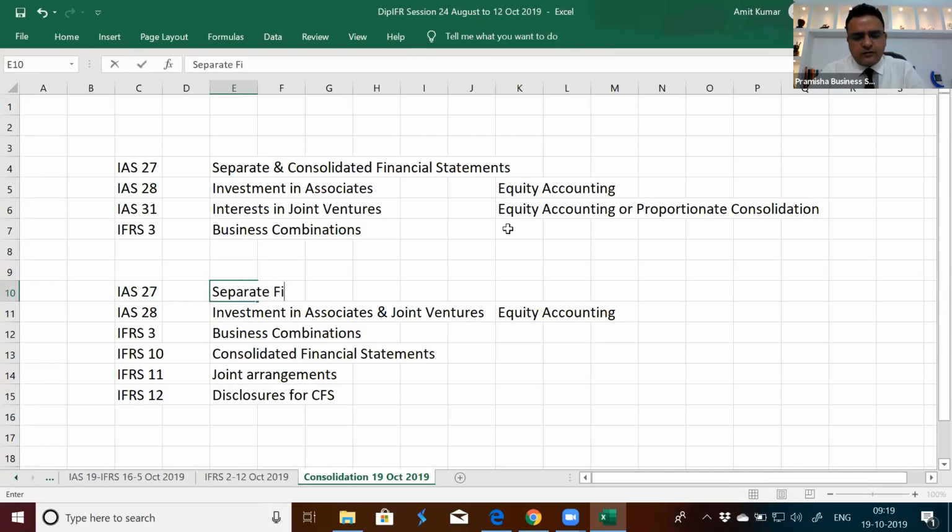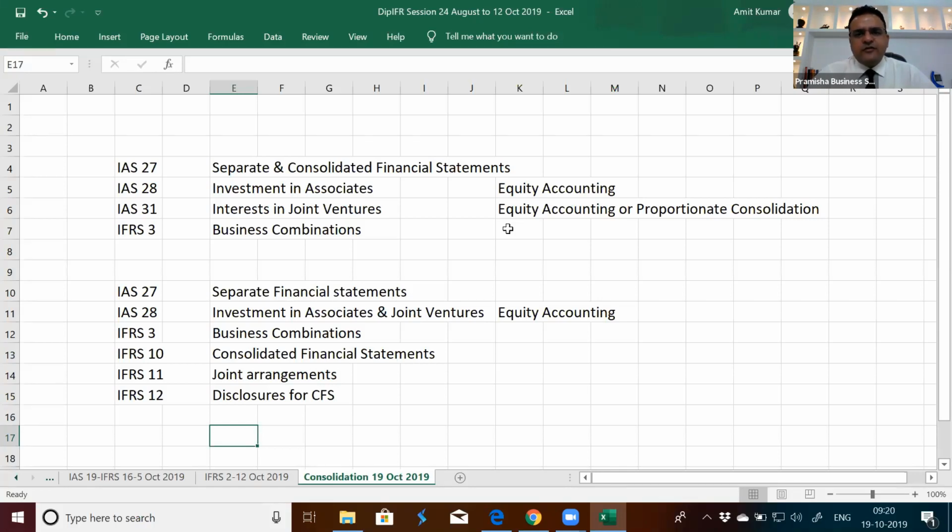The consolidation component is treated through IFRS 10. So as far as consolidation procedures are concerned, there is no change. Line by line consolidation, a parent acquiring a subsidiary, how the consolidation of parent plus subsidiary is done, there is no change. The way it was done earlier is the method being followed today.